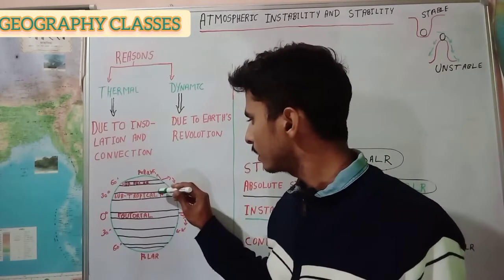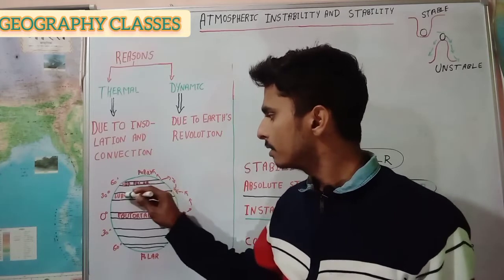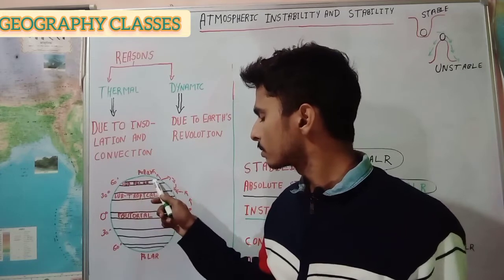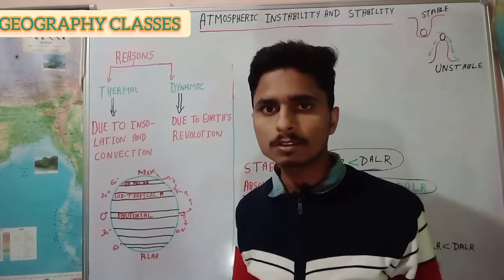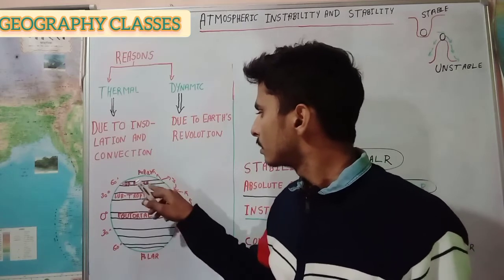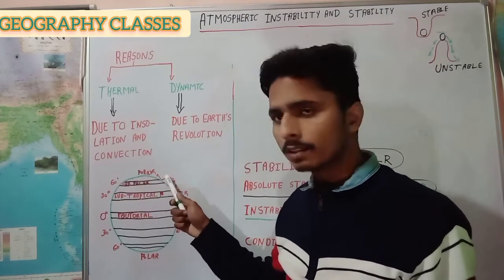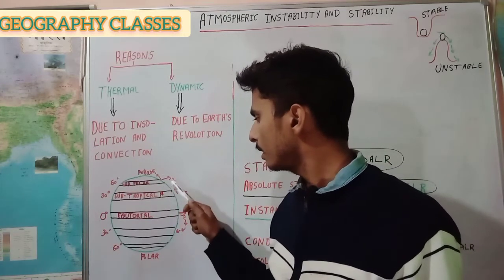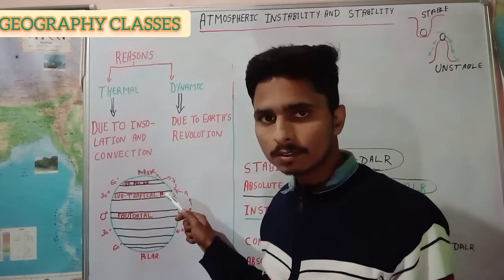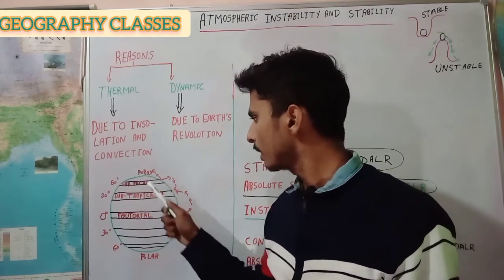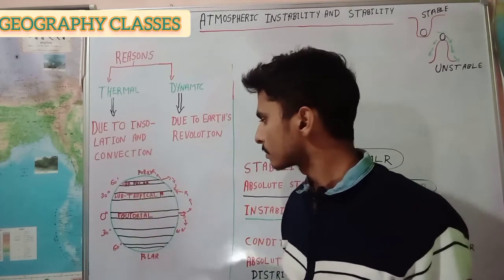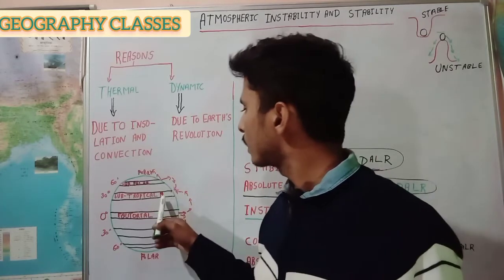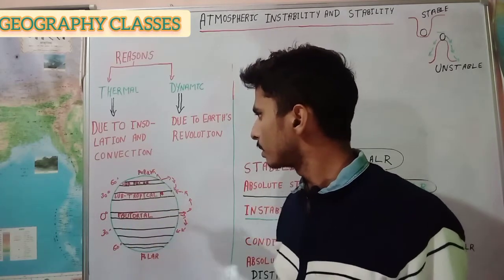And this descending air creates instability at this pressure belt, and this also occurs at the subpolar low pressure belt due to Earth's revolution. Here the air ascends upward, and after ascending, the air moves northward and also southward, and after that this air descends at the subtropical high pressure belt and also the polar high pressure belt, and creates instability at the polar and subtropical high pressure belts.